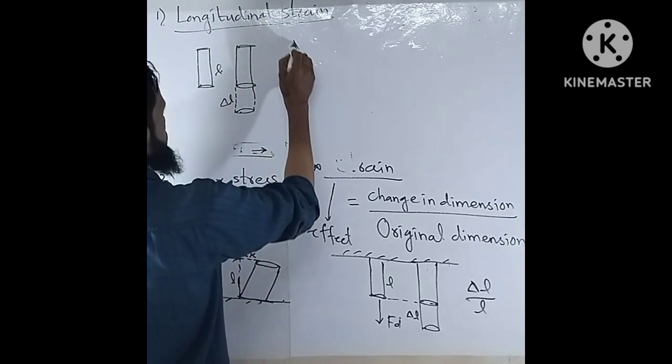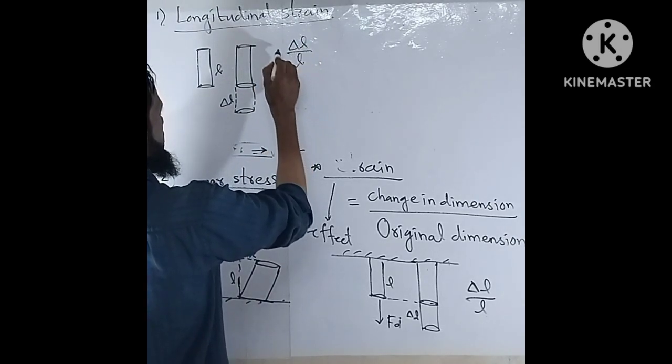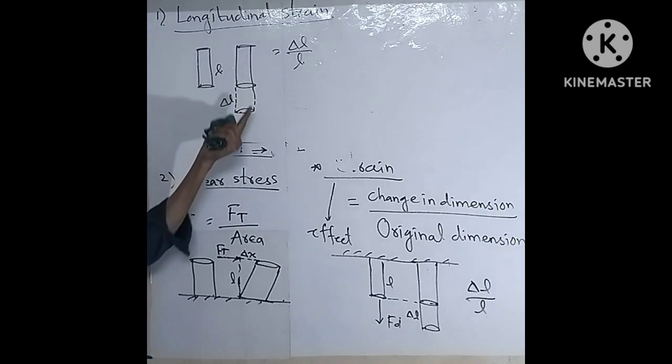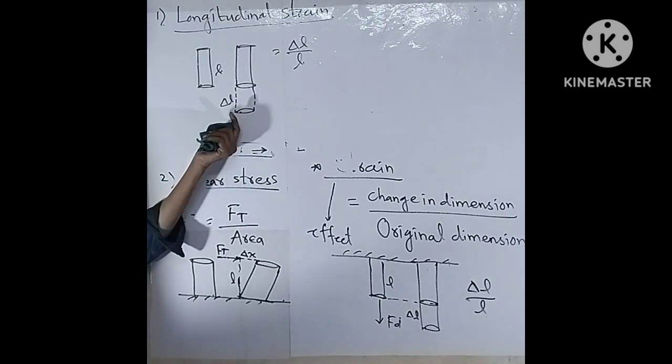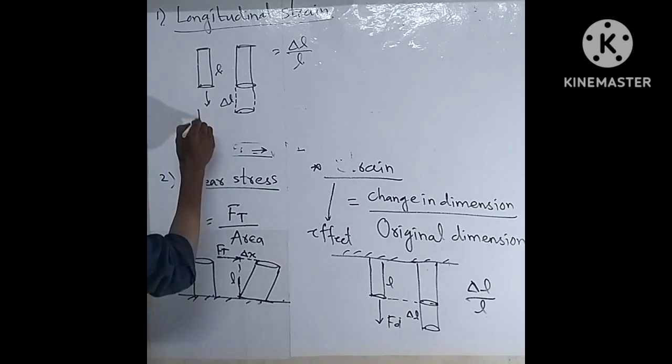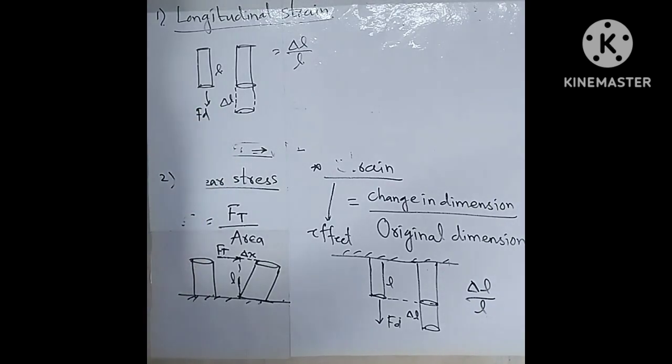So it will be a ratio of change in length per unit original length. This is the longitudinal strain. Here the length of the rod changes when we apply external force. This is the deforming force which tries to change the shape of this metal rod, right.